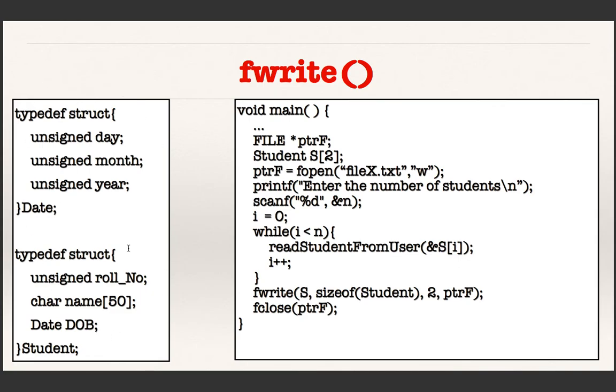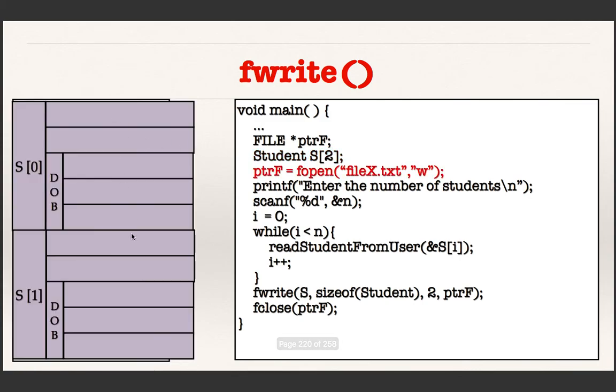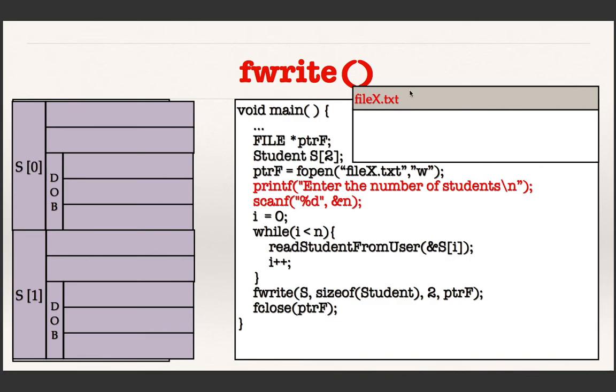Let us try to understand what fwrite is doing by discussing an example program. This is the same structure definition, and see how the program executes. It comes to this statement, which is a declaration statement. It declares an array capital S of two students. When an instance is created for this program, an array is created with two elements, S at 0, the first student, and S at 1, the second student. Then I am opening a file with W as the access type. That means I am going to create a new file, namely filex.txt.